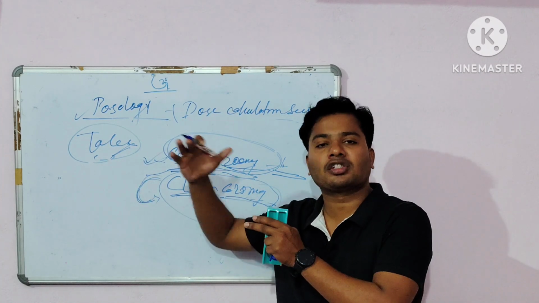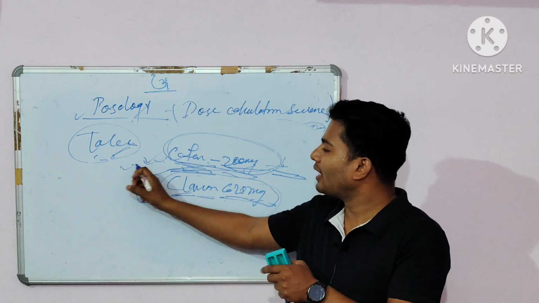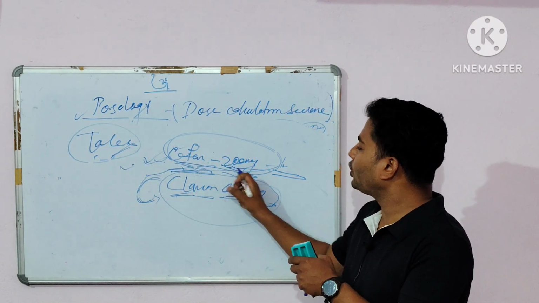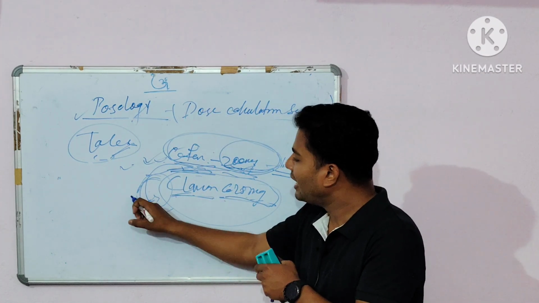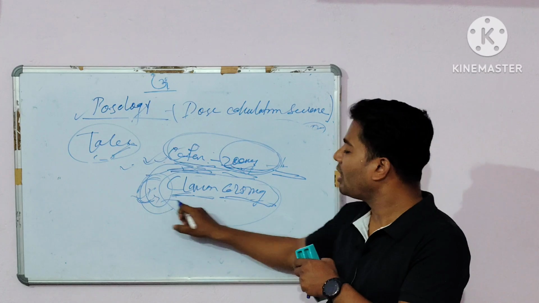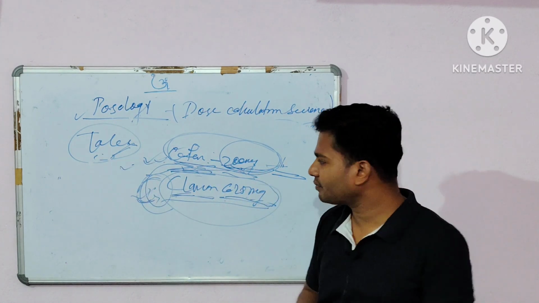So before calculating the dose, the physician checks whether the Cefixime is eligible to kill the bacteria or not. If it requires the higher amount of dose, then the physician prescribes the higher amount of dose due to the tolerance effect. Clear?